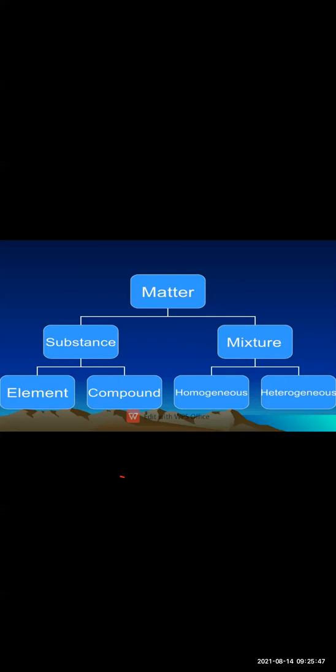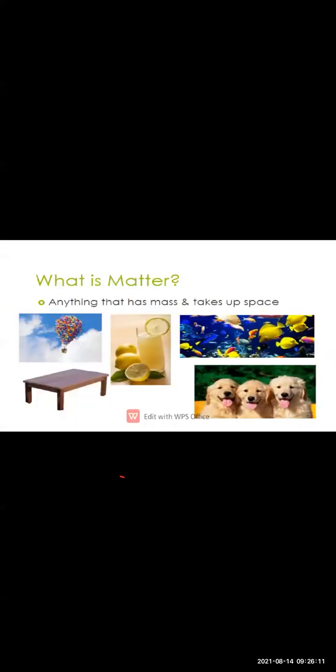So this is the flow chart of matter. Matter is divided into two main parts, that is substance and mixture. Substance is further subdivided into elements and compound, whereas mixture is subdivided into homogeneous mixture or heterogeneous mixture. Okay, so this is about the flow chart of the matter.